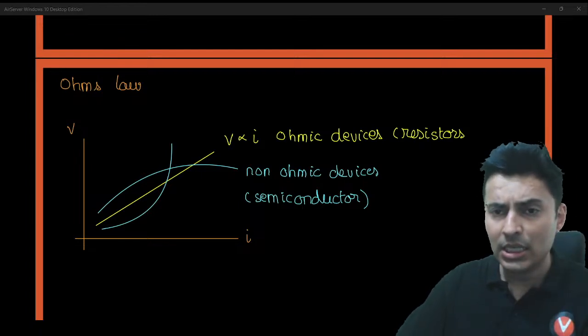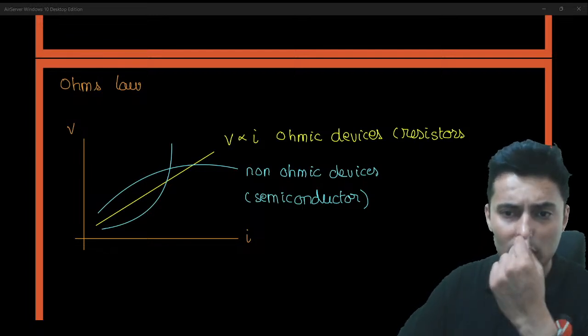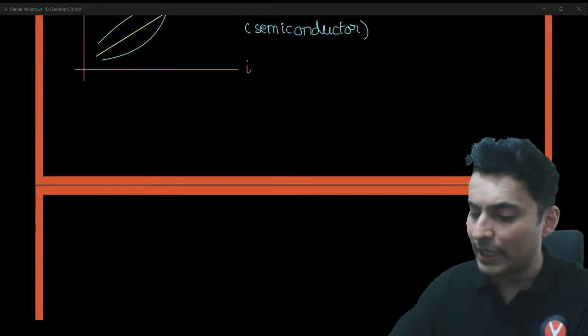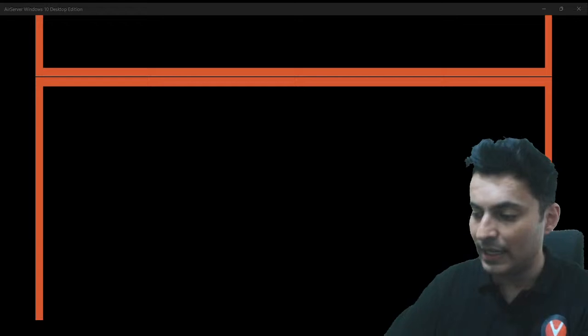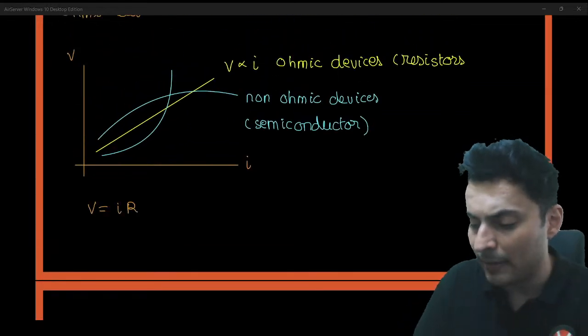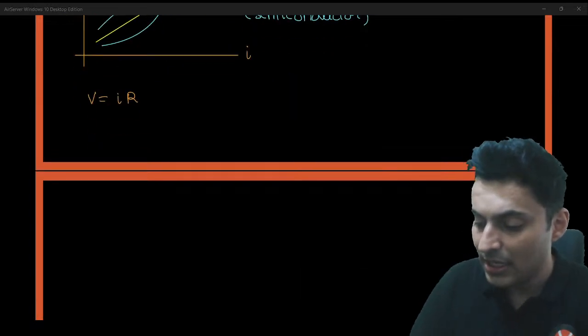Then another graph which you should also know is the resistance graph, because V equals IR gives me the definition of resistance. How much is the resistance?